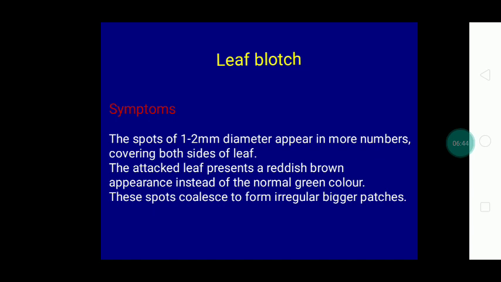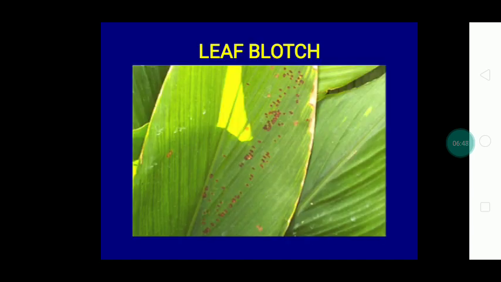The third one is leaf blotch caused by Taphrina maculans. Initially, a yellow colored rectangular spot will appear on both the upper and lower surface of the leaves, but there are numerous spots on the upper surface of the leaves. This yellow colored spot is the infective stage.